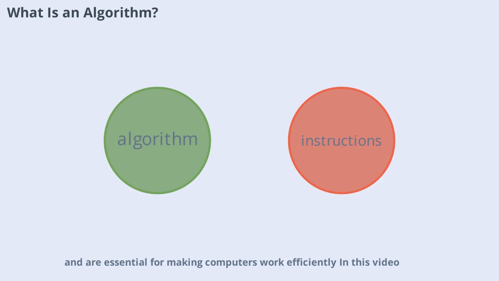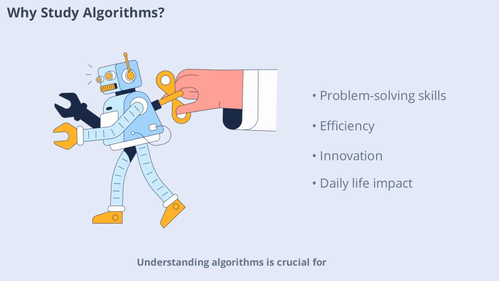In this video, we'll explore the key concepts, types, and real-world applications of algorithms, making the topic accessible and engaging for everyone. Understanding algorithms is crucial for anyone interested in technology or problem-solving. Algorithms help us break down complex problems into manageable steps, making solutions more efficient and reliable. Whether you're coding a new app, analyzing data, or simply organizing your daily tasks, algorithms play a vital role. By studying algorithms, you gain the tools to optimize processes, save time, and even innovate in fields like artificial intelligence and data science. Throughout this video, we'll see how algorithms impact our daily lives and why mastering them is a valuable skill.